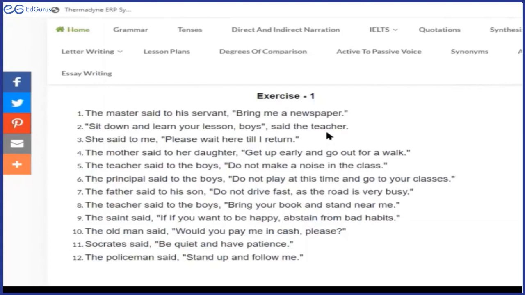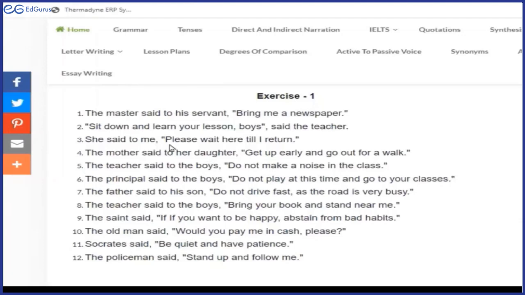Yes. The teacher instructed boys to sit down and learn their lesson. Very well said. Do remember the pronouns have to be changed, okay?